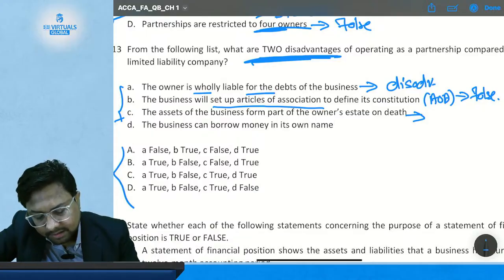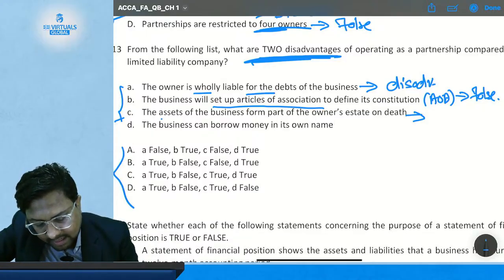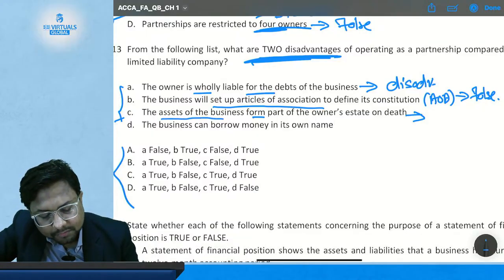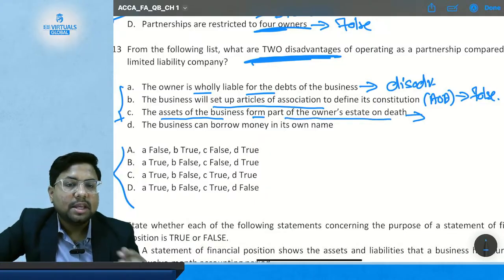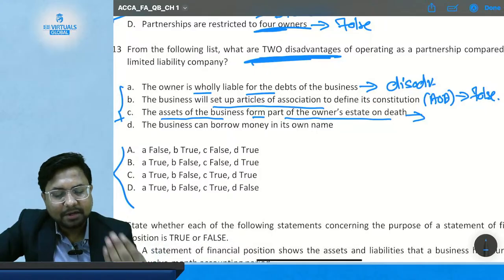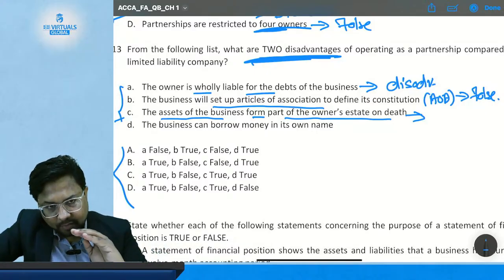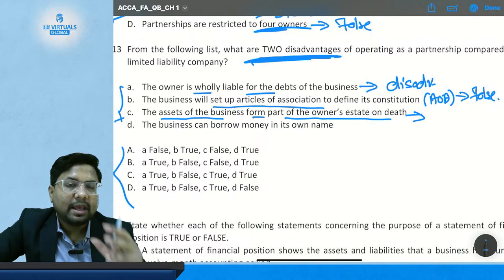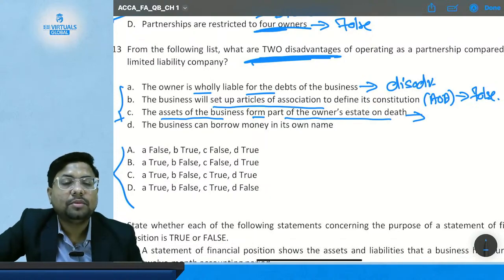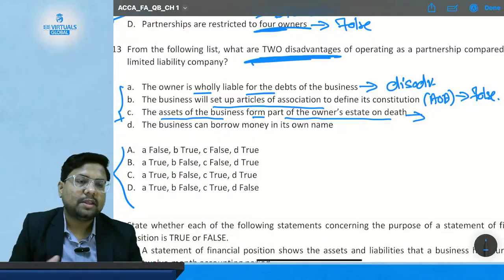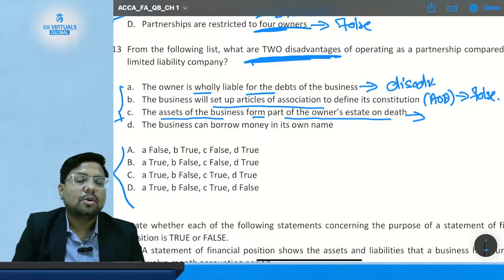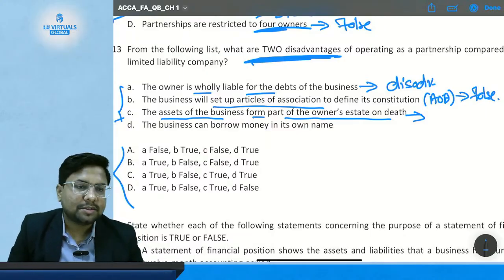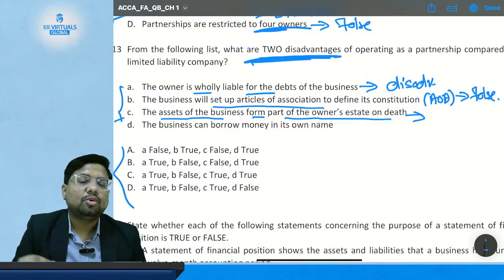If in a partnership firm a partner dies, the assets which the firm has become part of the owner's estate, because they are ultimately the owners and there is no separate legal distinction between the partners and their firm. Only in the company form of business do you have a separate legal entity. So this is going to be a disadvantage.